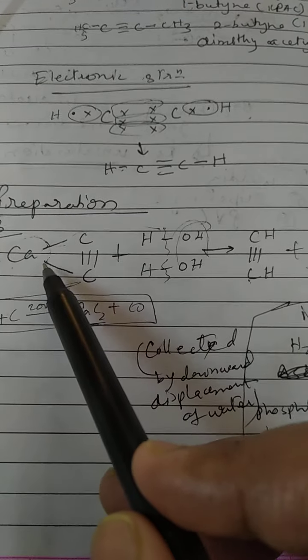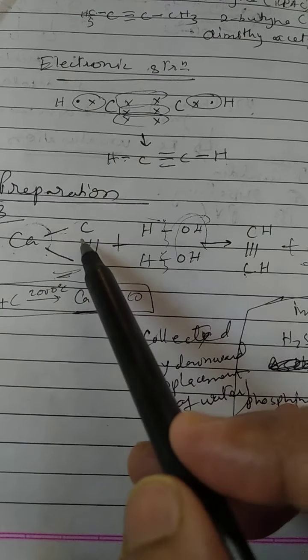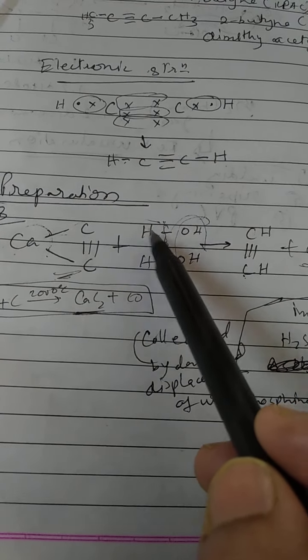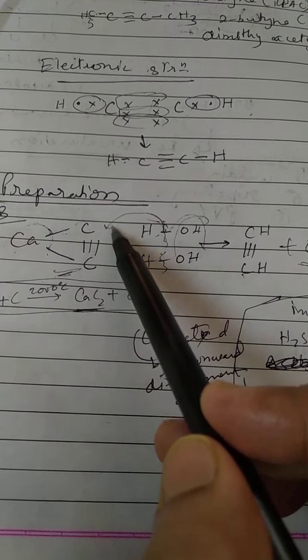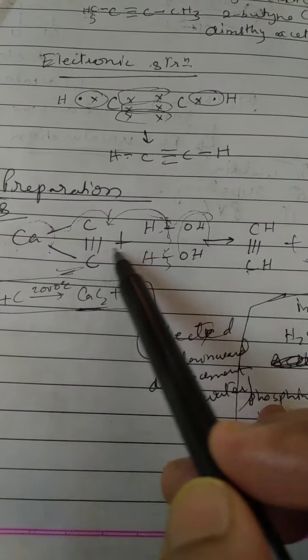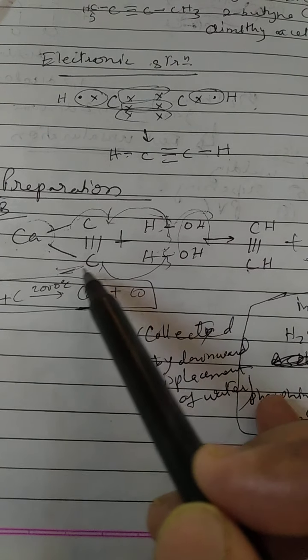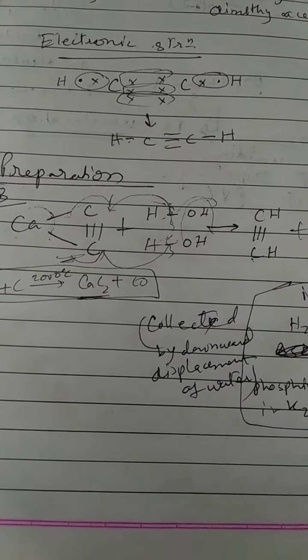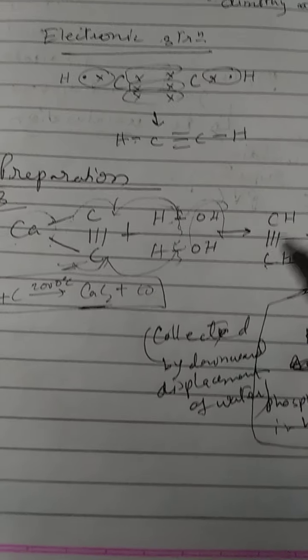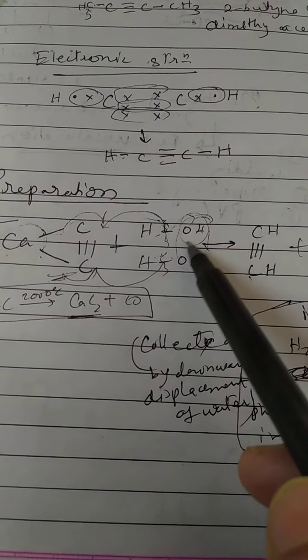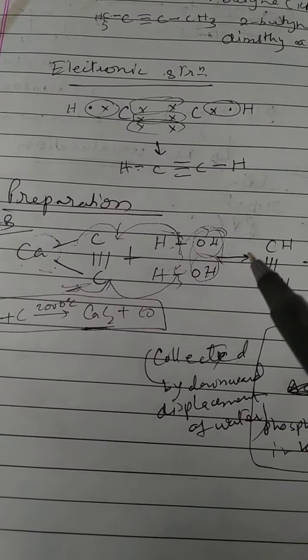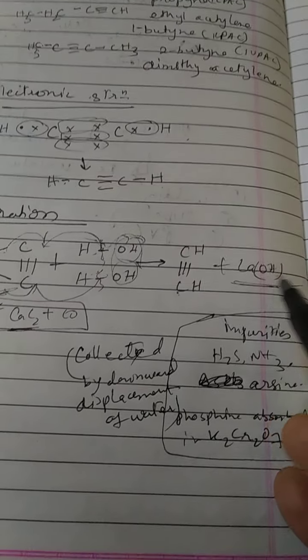Okay, it is not highly stable, so when water is added, it breaks up and it comes in combination with hydrogen. So this way acetylene is formed, that is ethine is being formed, and these OH groups bond with calcium and form the calcium hydroxide.